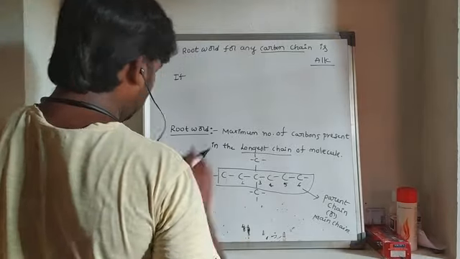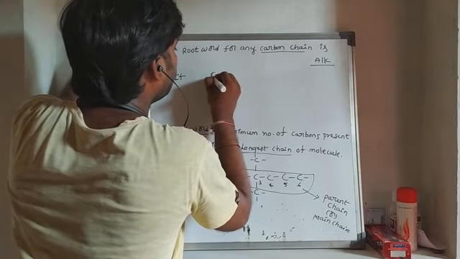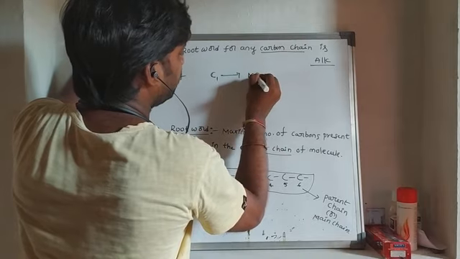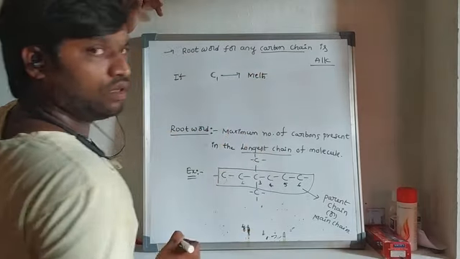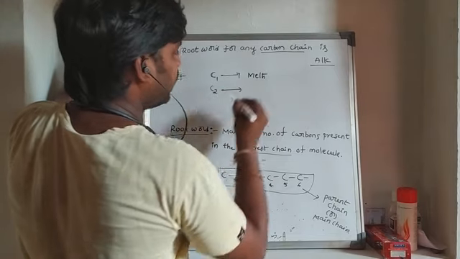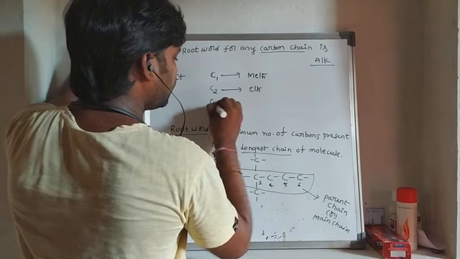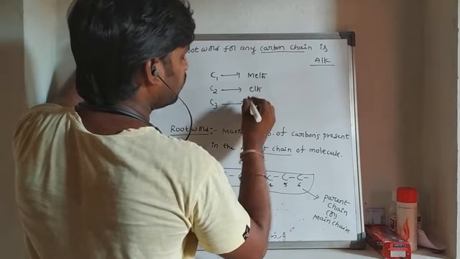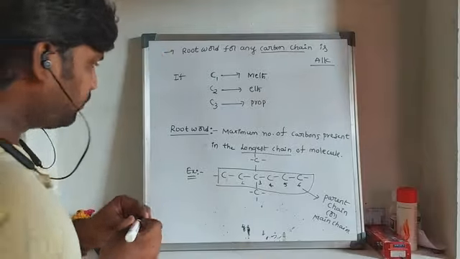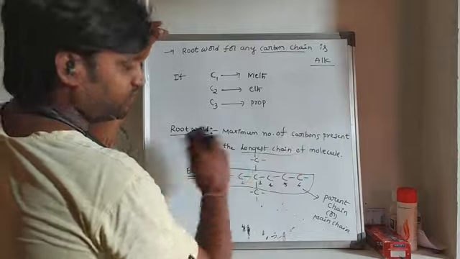So if only one carbon is present, then the root word is called meth. If two carbons are present, then it is called eth. If three carbons are present in the molecule, it is called prop.